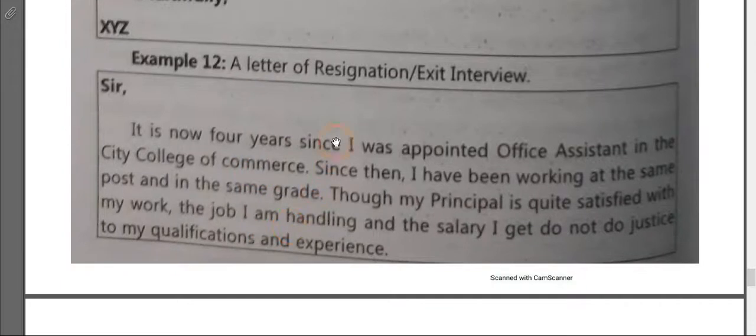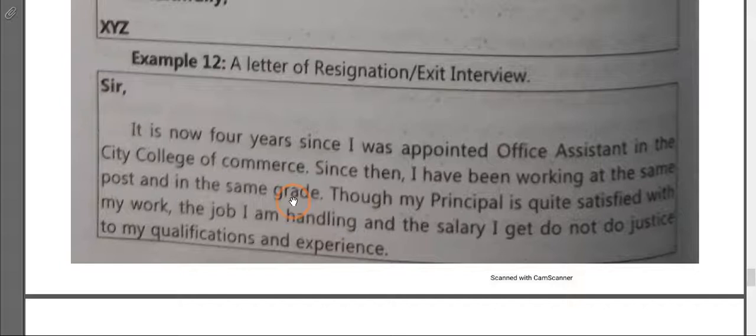Now for some reason, if you are resigning from your post, because you have got another job or you are going to another city, how will you write a letter of resignation? See here, you will say, it is now 4 years since I have been appointed office assistant in the City College of Commerce. Since then I have been working at the same post in the same grade.